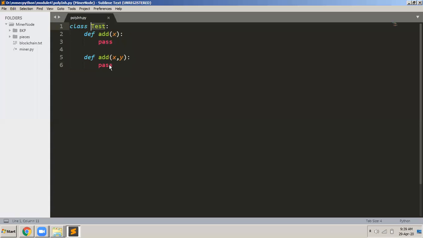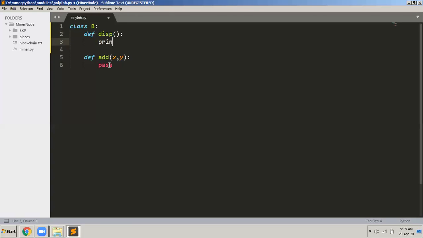I will call it B, and then I will define a function here called disp. B is the base class. Now remember, this base class is a simple class. It is not inheriting from any other class. It's a basic, simple class. And then what do I write in this disp function? Let's say it does not even take any parameters.